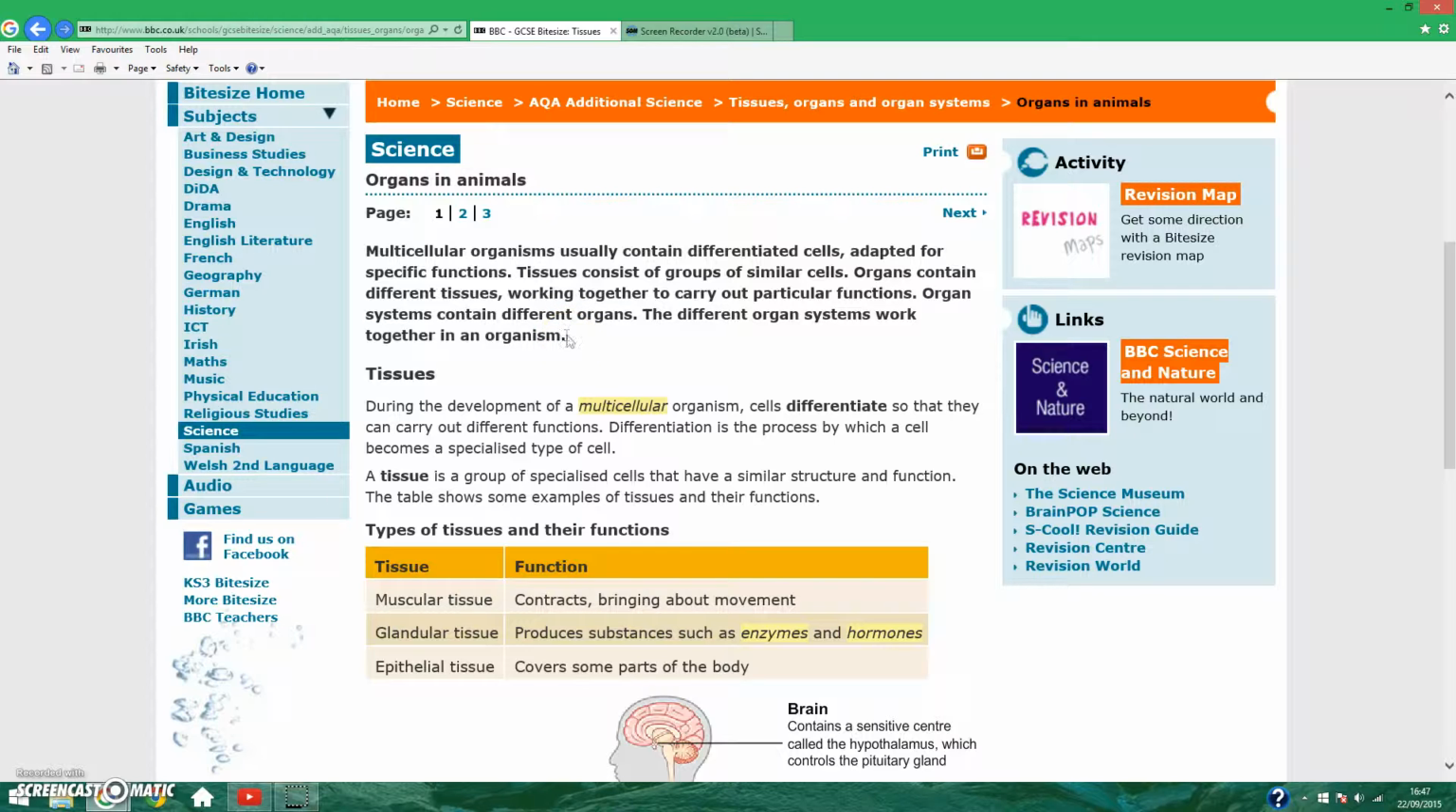So cells differentiate. What that means is, they adapt to perform the functions that they need to carry out. Differentiation is the process in which a cell becomes specialised. That's the key word which you're going to need to write if they ask you about that in your exam. And a tissue is a group of specialised cells that have similar structure and function.